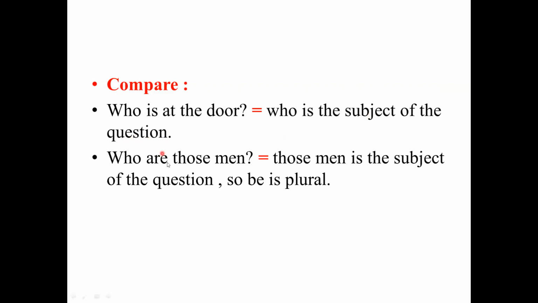But when you say, "Who are those men?", we can say "those men" is the subject of the question, so it is used as plural. Who are? So we can say, "Ahmed and Umar are those men." Ahmed and Umar, so we think of "are" used after them.